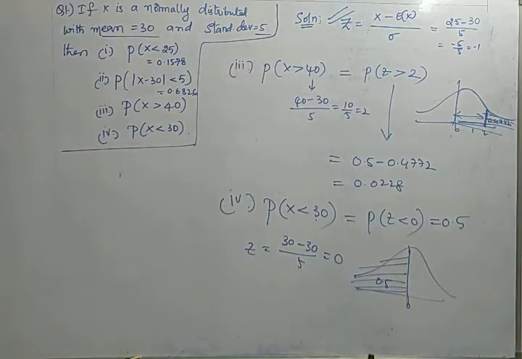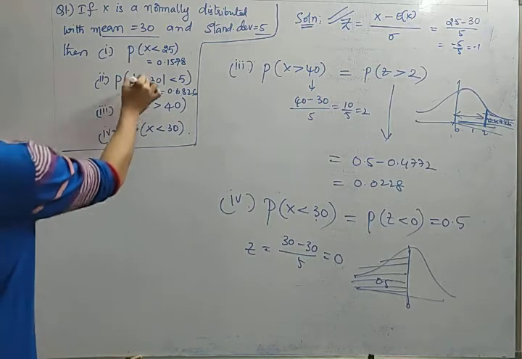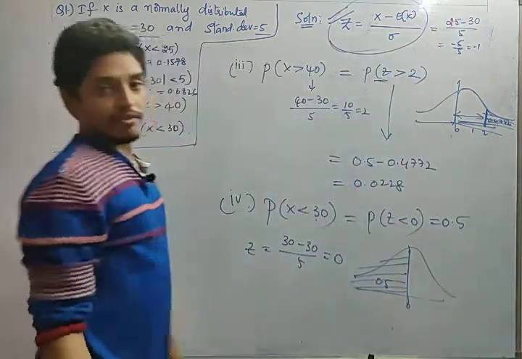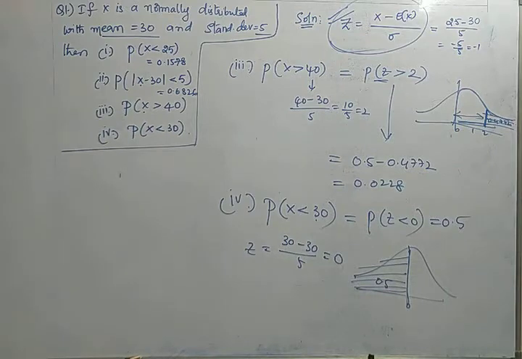Okay, so these four are very important. Basing on the values of the bell-shaped curve, we will calculate. First of all, the thing is to convert these x values into z values, friends, by using this formula. Then only you will obtain the answer. Fine. I hope you understand. Next.